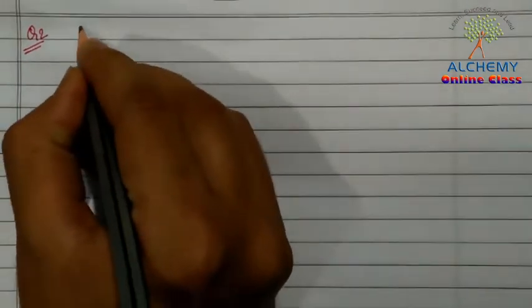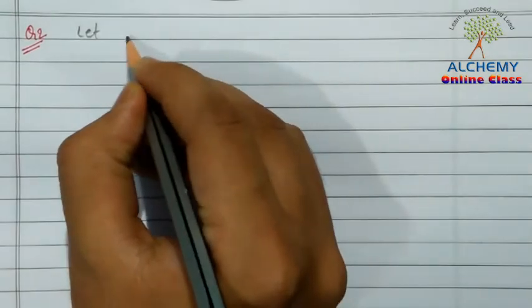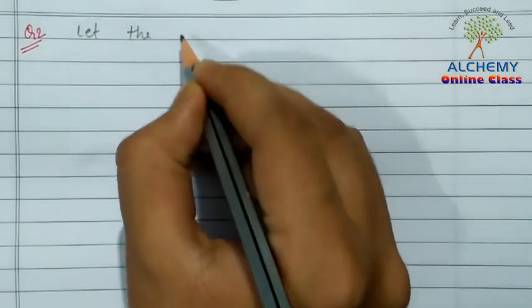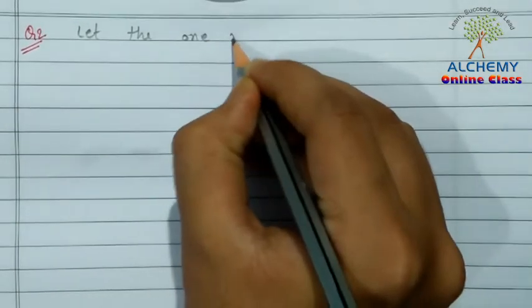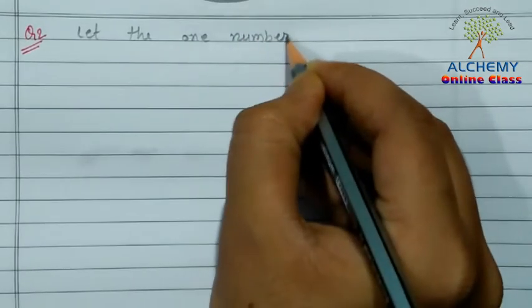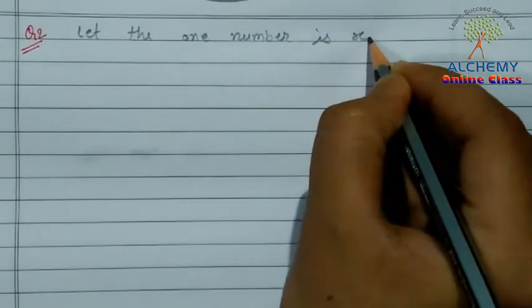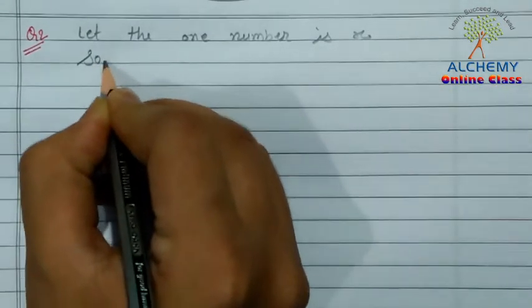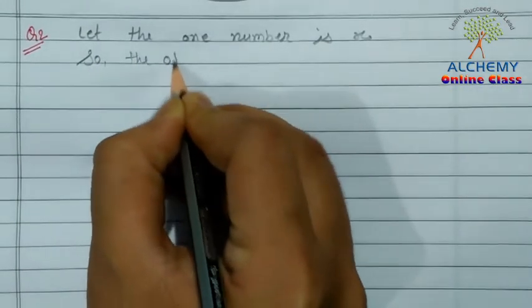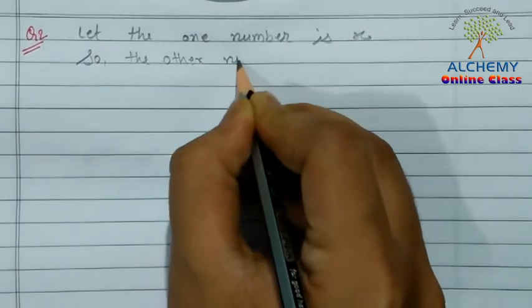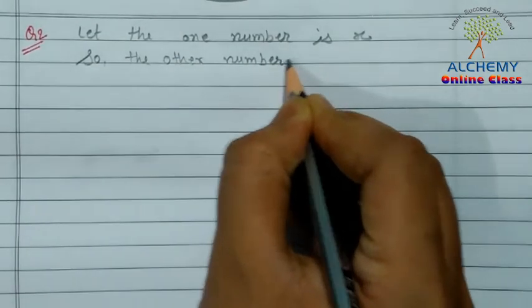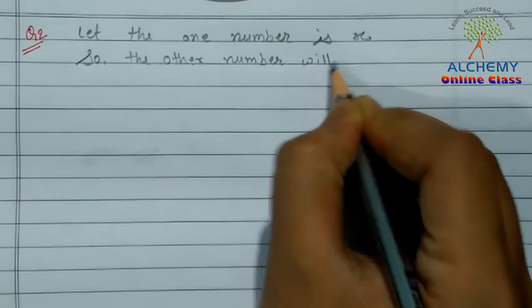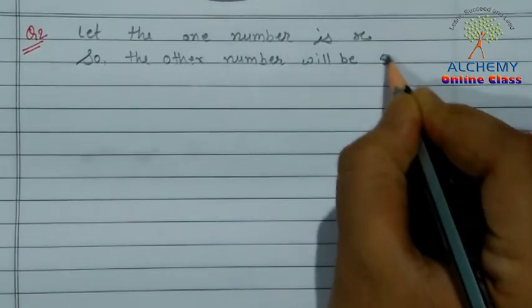Okay, so let one number be x. So when one number is x, the other number will be 5x.